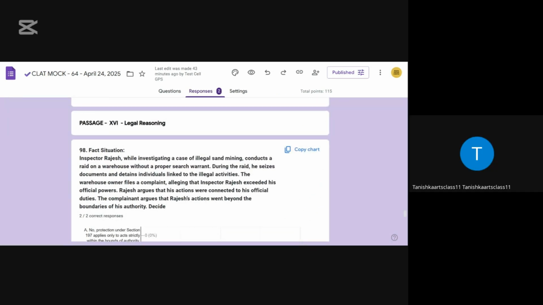So this passage talks about protection of public servants. The Supreme Court has ruled that public servants are protected from prosecution without prior government sanction, even if they exceed their official power, as long as their action has a reasonable connection to their duties.